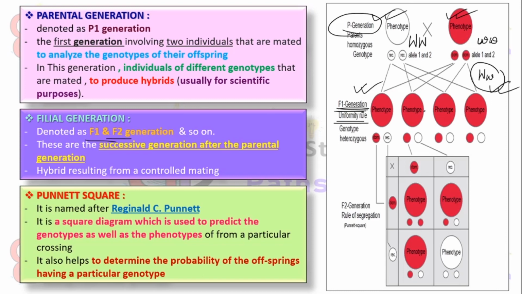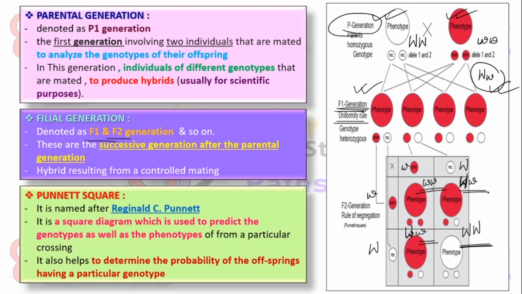Now, if this F1 generation is self-fertilized or self-crossed with each other, then we will get, say, small w, capital W, small w, capital W. Then it will be small w, again small w, again small w, and it will be capital W, small w, capital W, small w, and capital W. So this is for white coloration, this is for red coloration, and this is for red coloration as well.